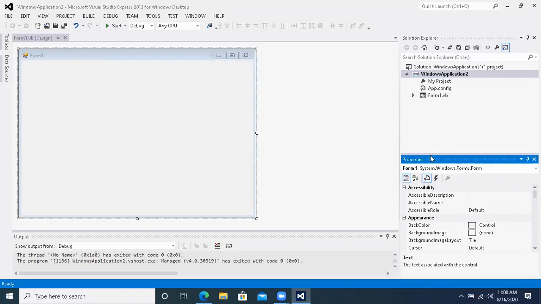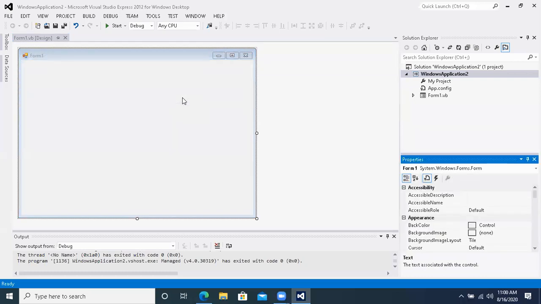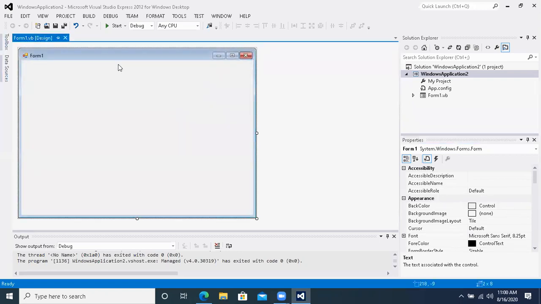If this window is not visible to you, let's suppose I close it. Now you are saying, okay sir, where is the properties window? What can we do? We can right click on the object and go to properties. Right click on the object and go to properties. Properties will be visible to you. Normally the property window is shown at the bottom right corner of your screen. Getting this point? Achha ji, now click the form. Whichever object you click, that object's properties will be shown. Okay? Now click the form and go to BackColor.